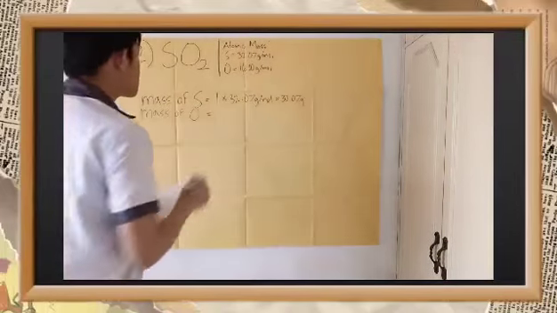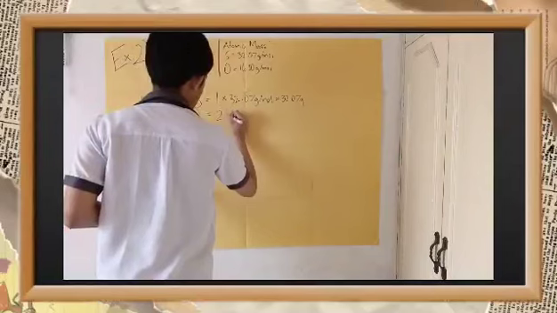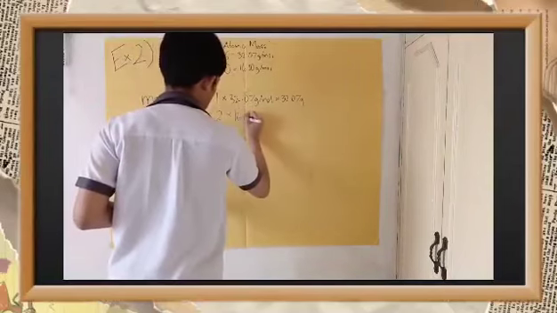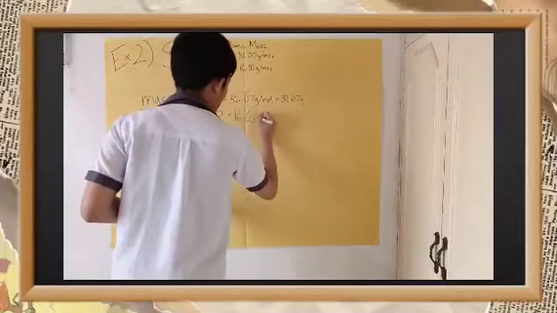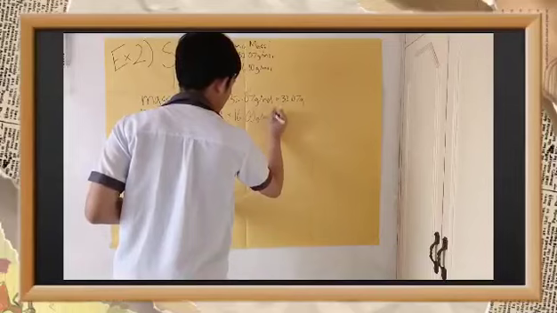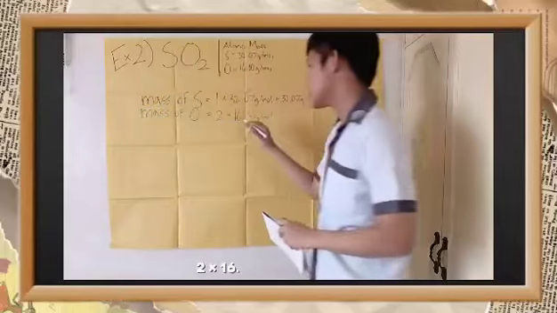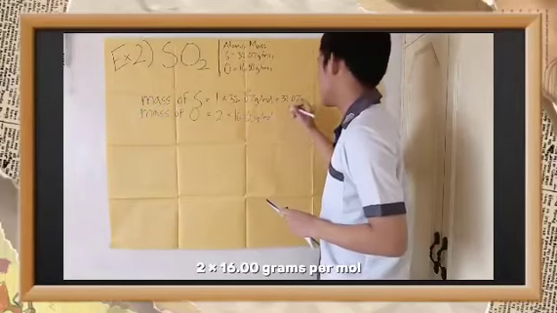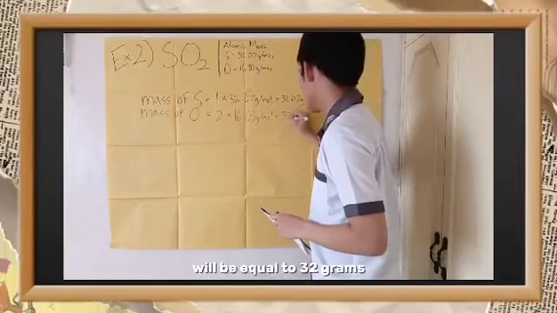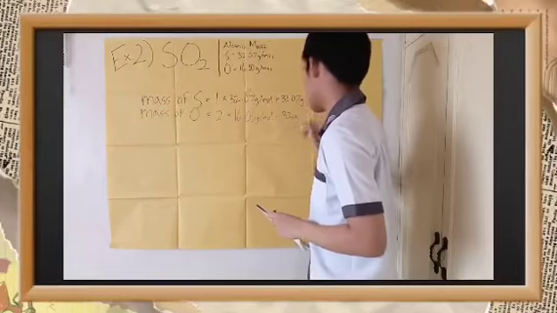Now for the mass of oxygen. We will multiply 2 times 16 grams per mole. 2 times 16 grams per mole will be equal to 32 grams.